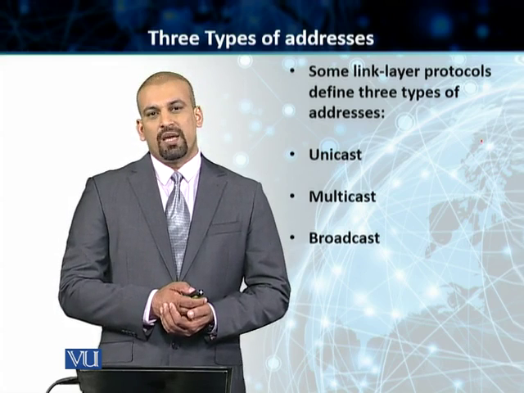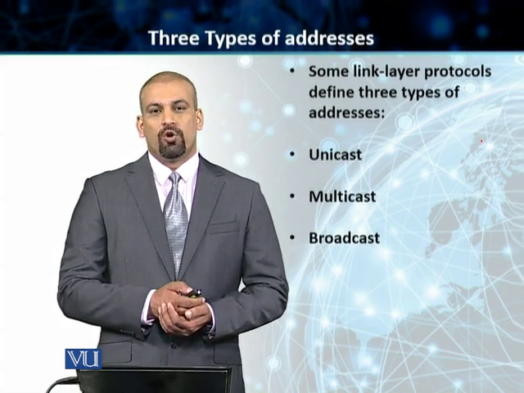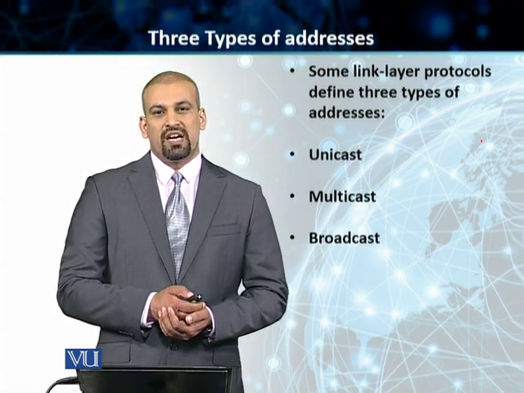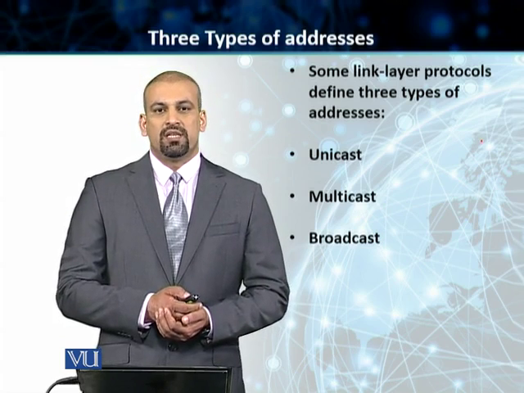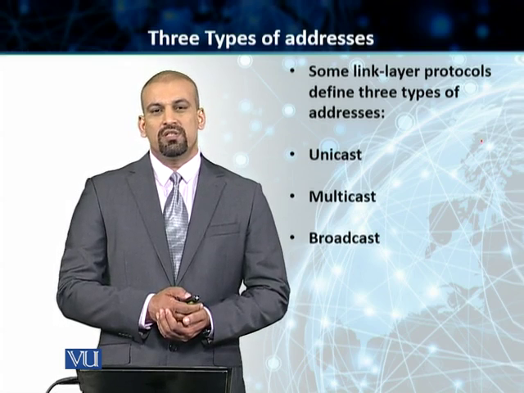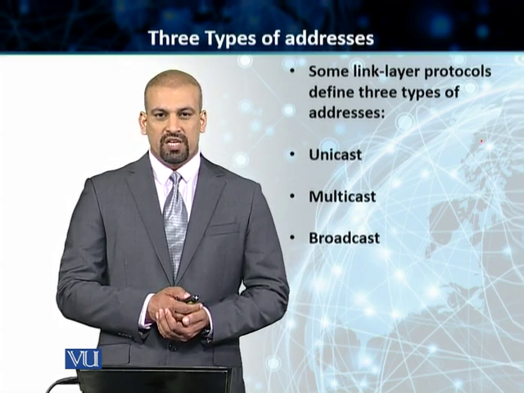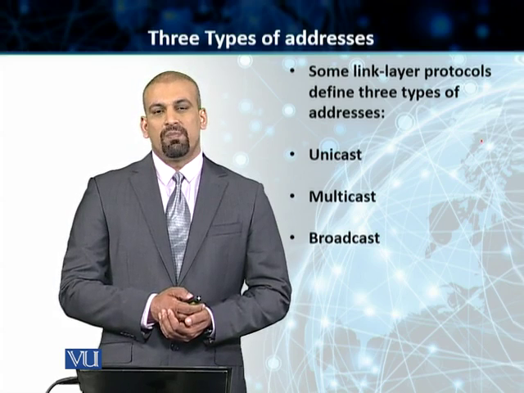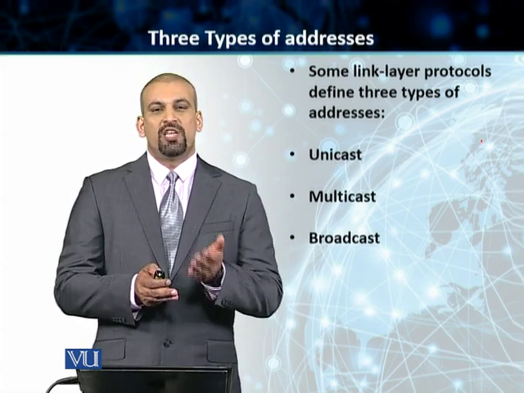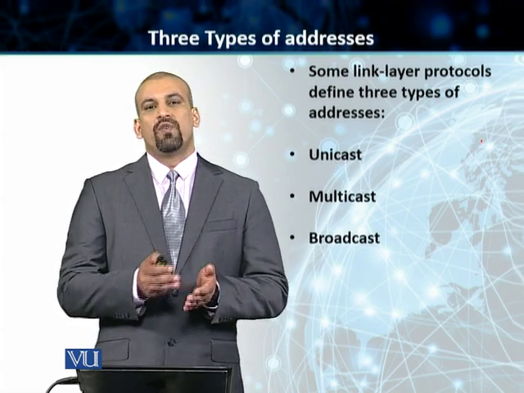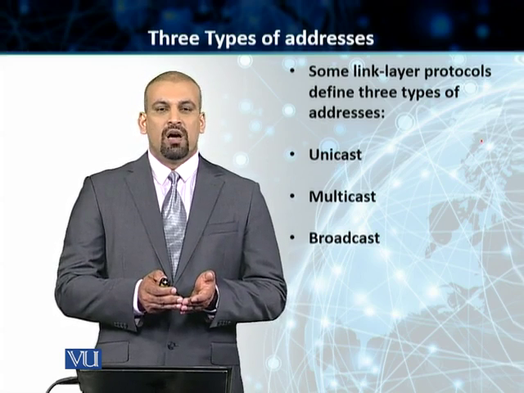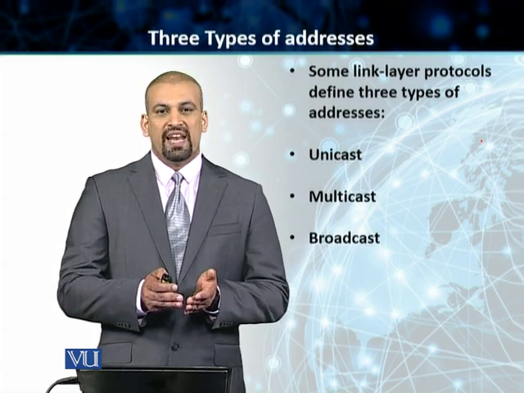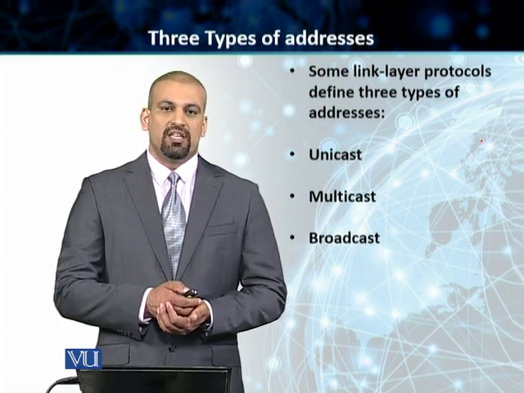Students, these are the three types of addresses that we normally use at the data link layer to transmit our frames, and you'll see that each one of these addresses has its own uses, some specific benefits that are associated with each one of these types. And what we'll do is we'll go through some examples of each one of these addresses, as to how we represent them in our most commonly used data link layer protocol in the LAN, or local area network, which is Ethernet.